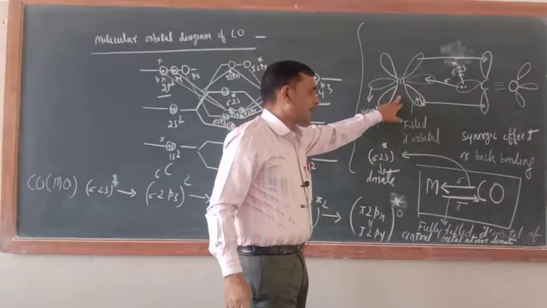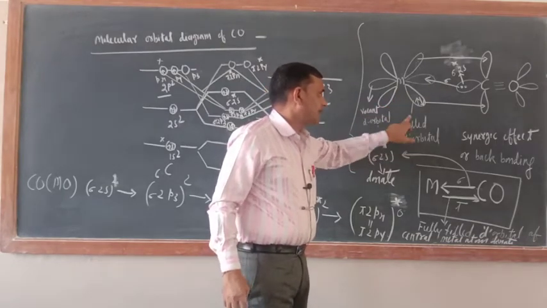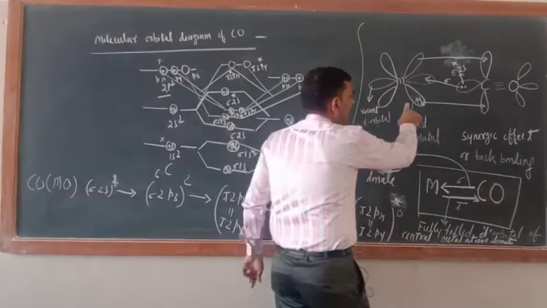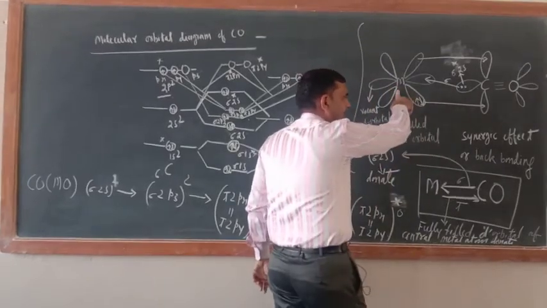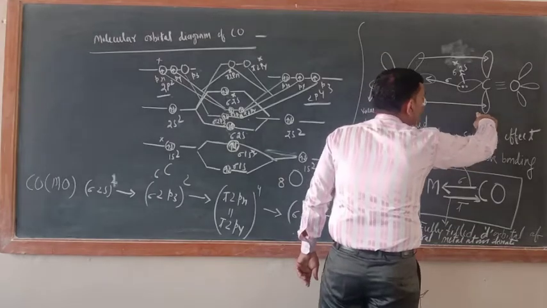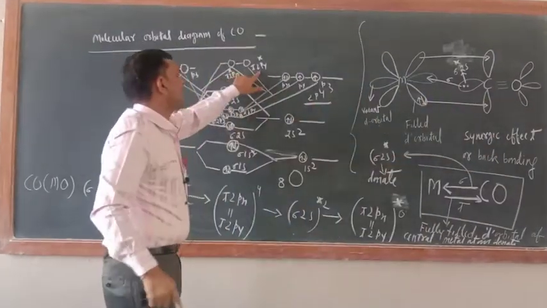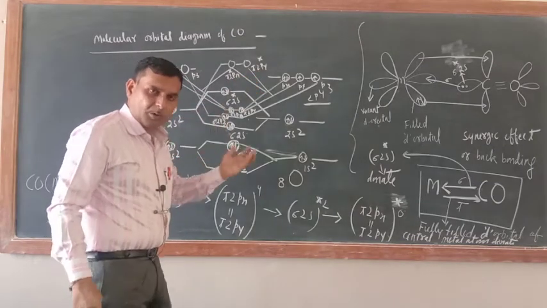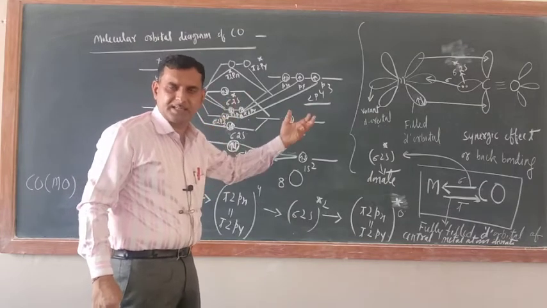Now the central metal atom has another type of orbital also, which are filled d orbitals. So these filled d orbitals of the central metal atom will donate these electrons to carbon monoxide, this one, pi 2px, pi 2py. Okay, so just see, here carbon monoxide is also the receiver of a pair of electrons from the central metal atom.